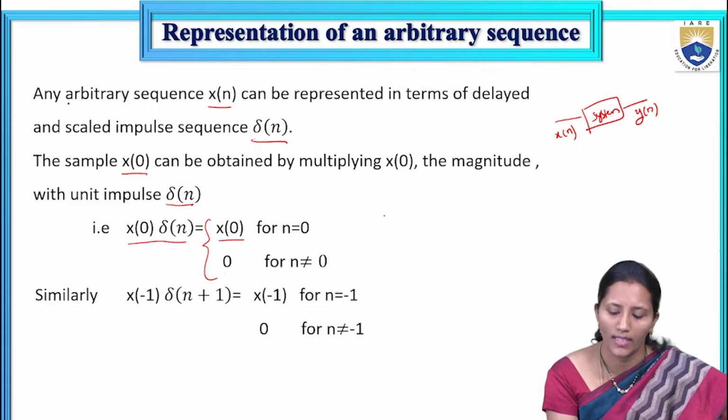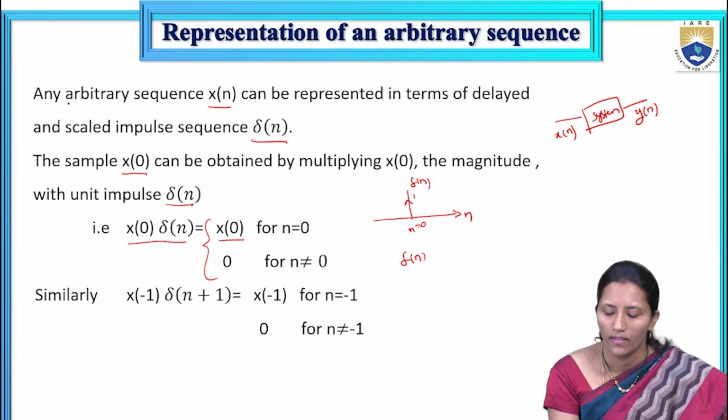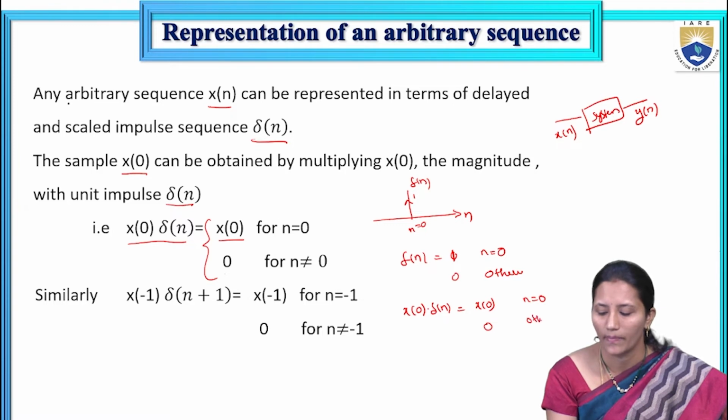The impulse signal is 1 for n is equal to 0, 0 otherwise. If we multiply x of 0 with del of n, you will get x of 0 for n is equal to 0 and 0 otherwise.